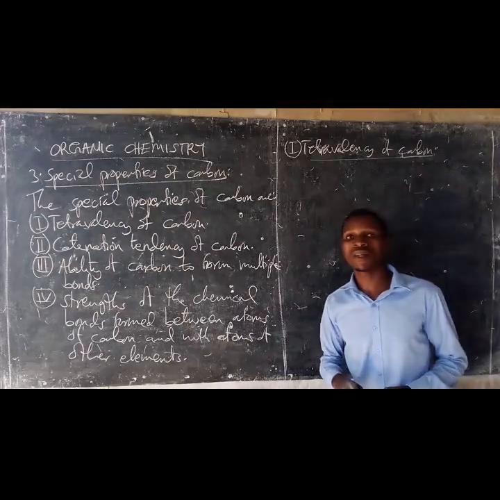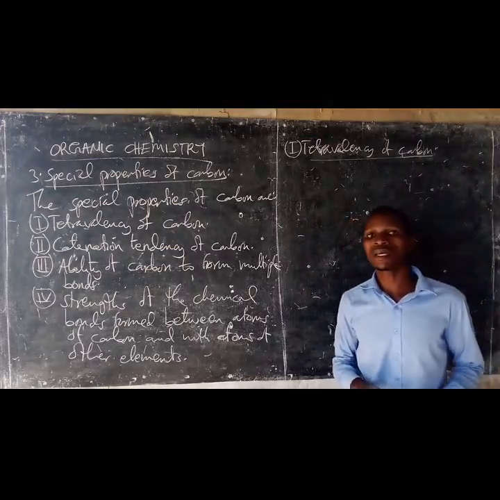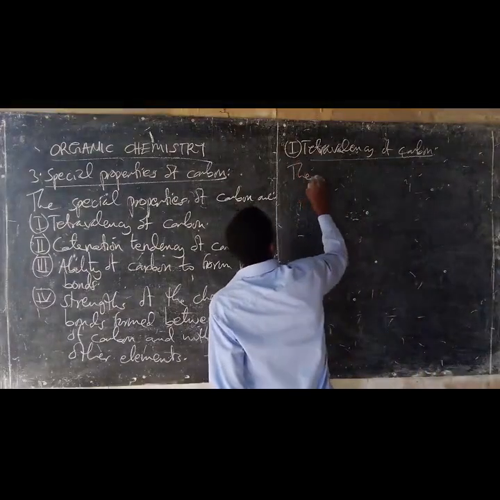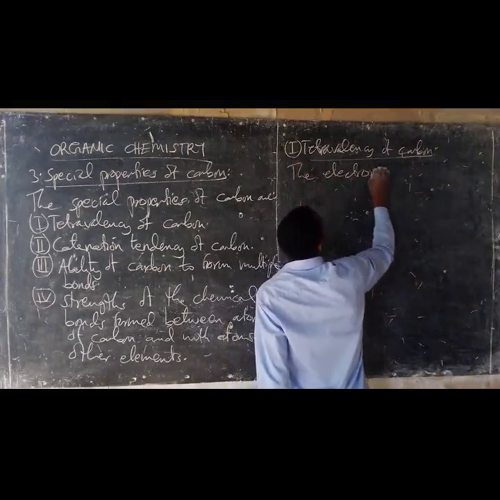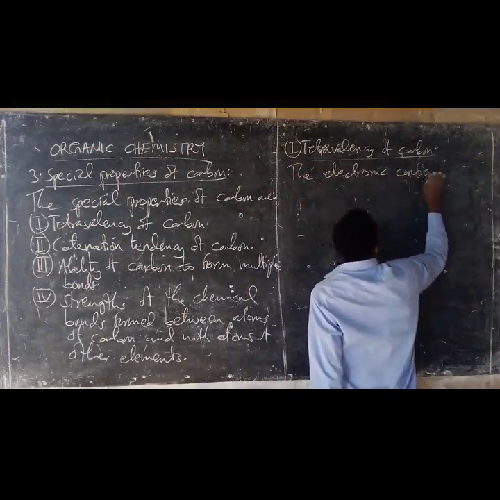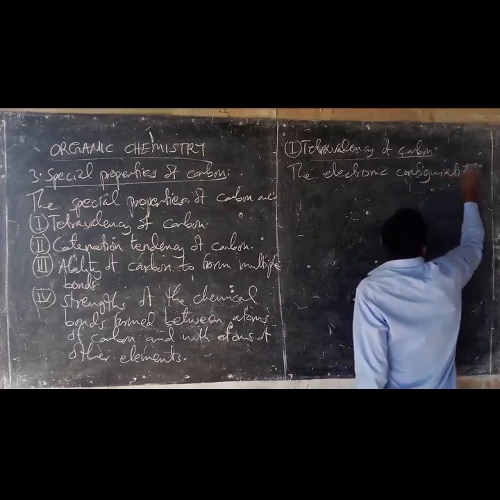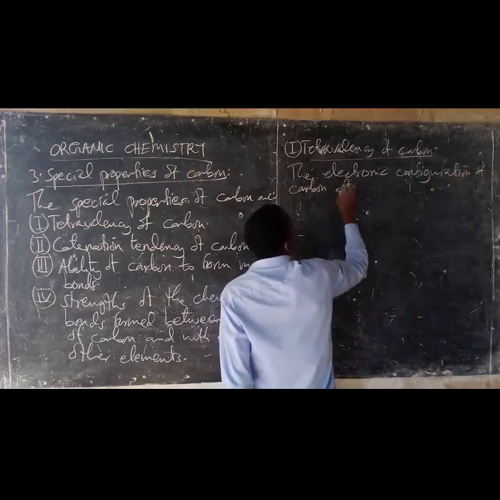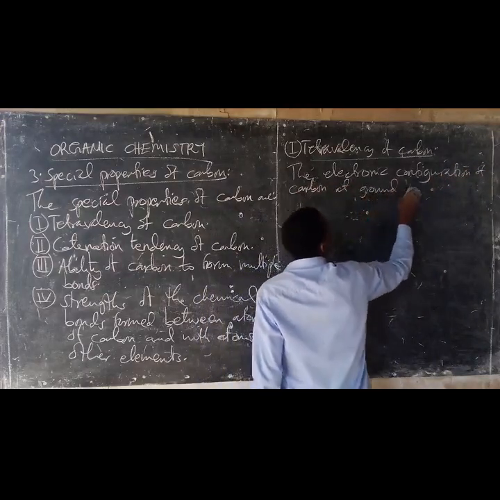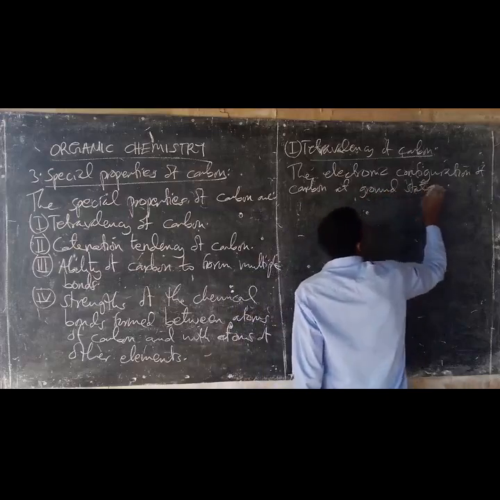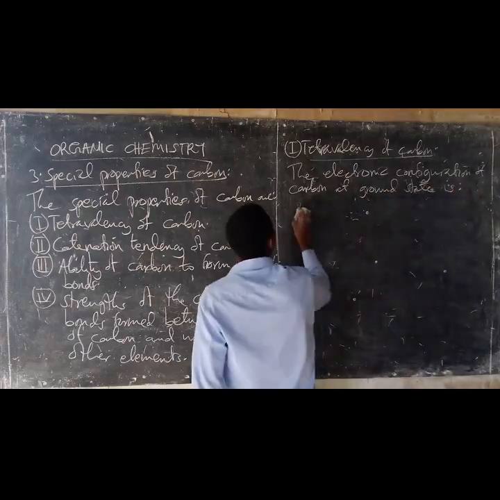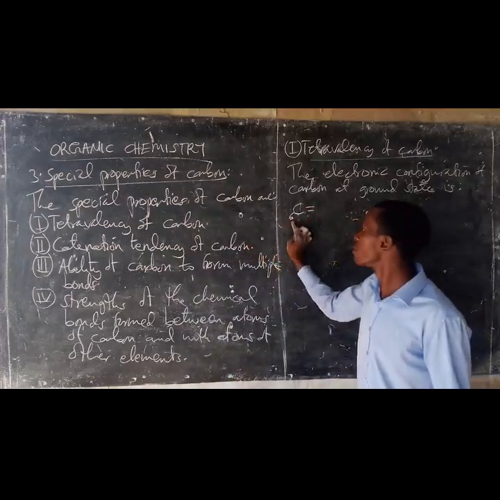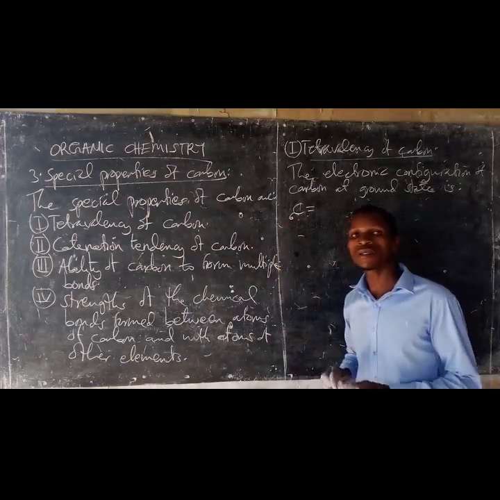Before discussing the tetravalence of carbon, let's discuss first about the electronic configuration of carbon at its ground state. The electronic configuration of carbon at its ground state is: carbon has atomic number 6, or in other words, carbon has 6 electrons in its neutral form.